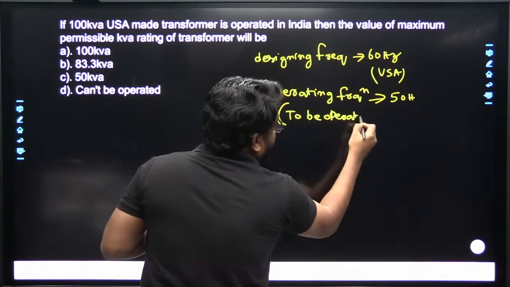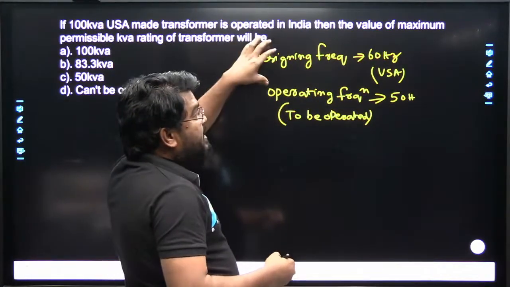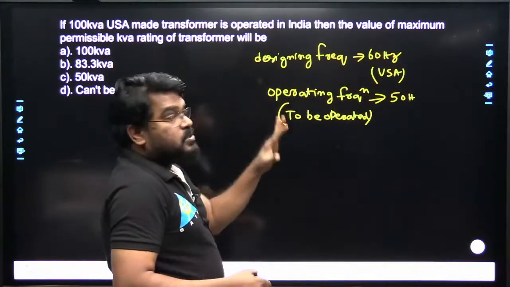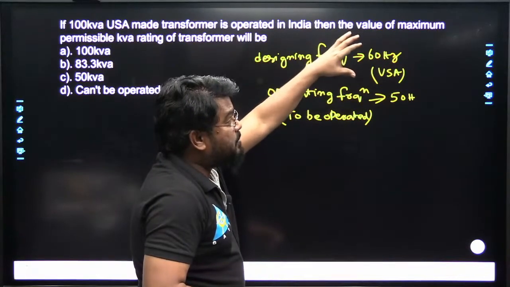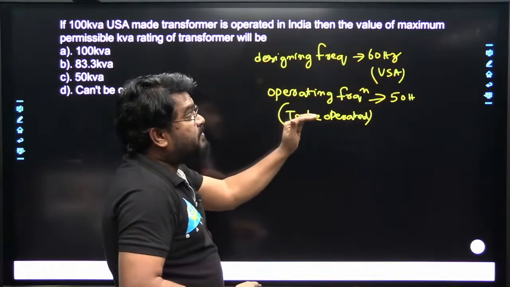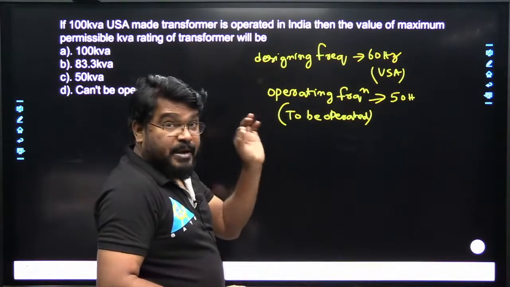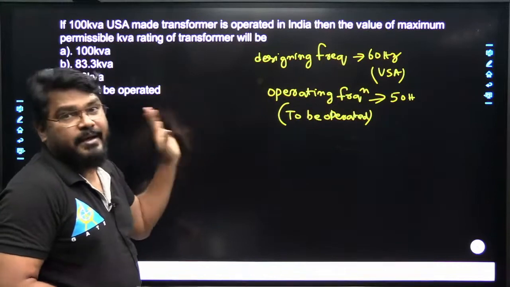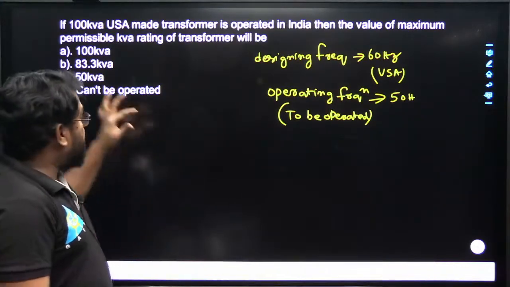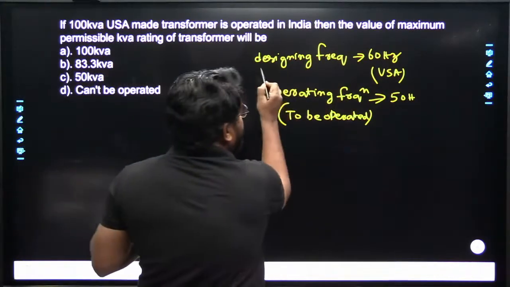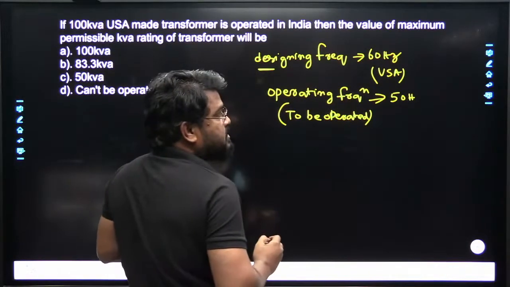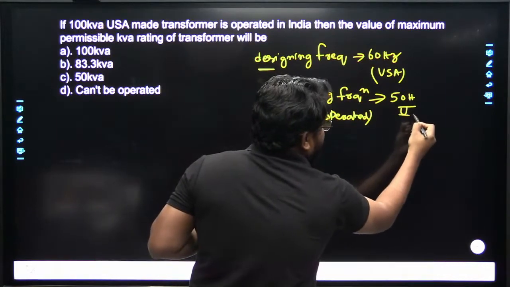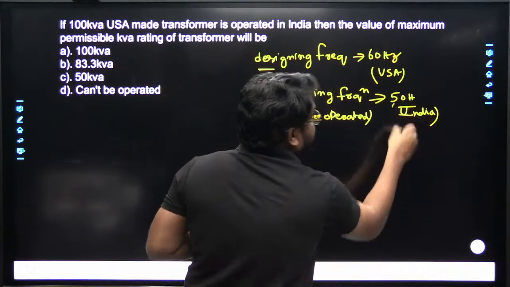So this has to be operated in India. What is the design frequency? It was designed at 60 Hz. But the 60 Hz transformer has to be used in India at 50 Hz. So then a question will come to us: can we use it or not? This type of question. So now this option D is there. The transformer is designed at a frequency of 60 Hz, but it should be operated at a frequency of 50 Hz, in India.